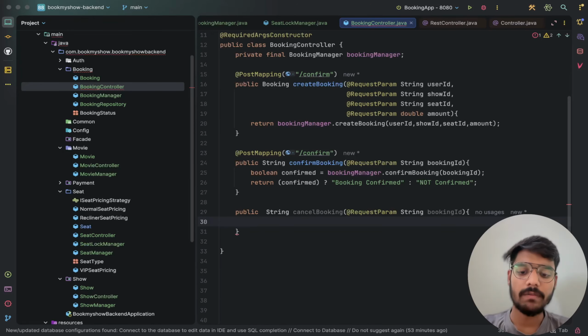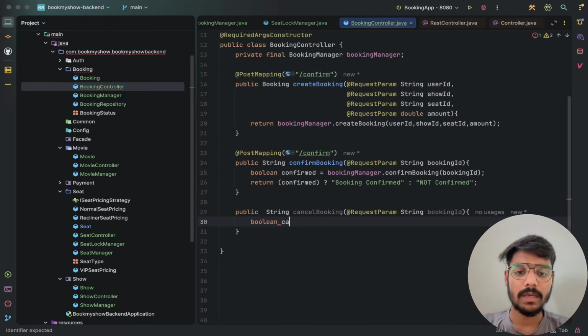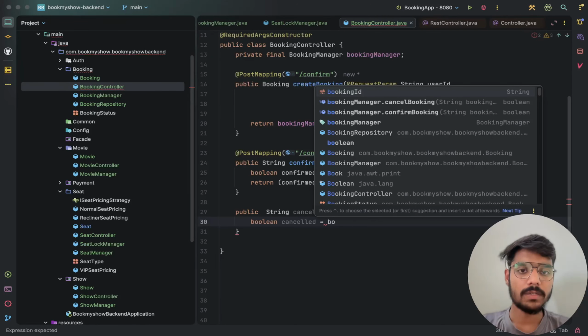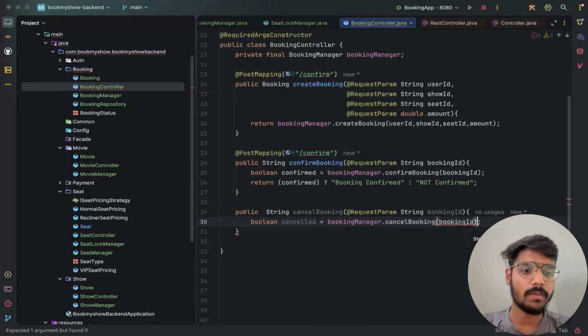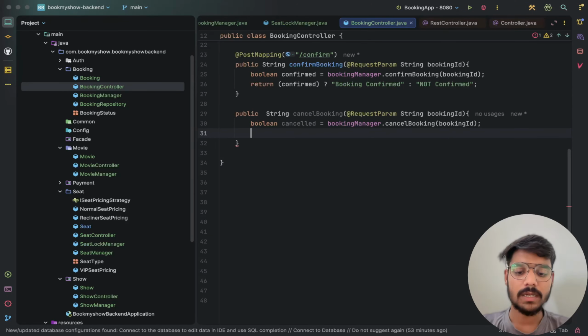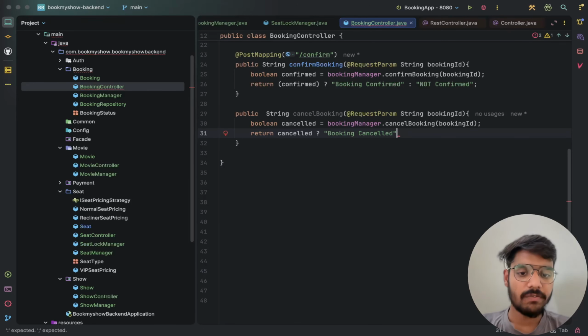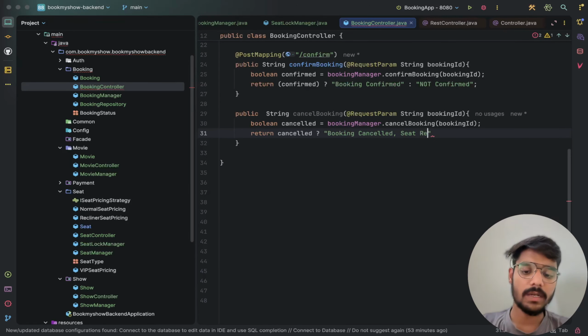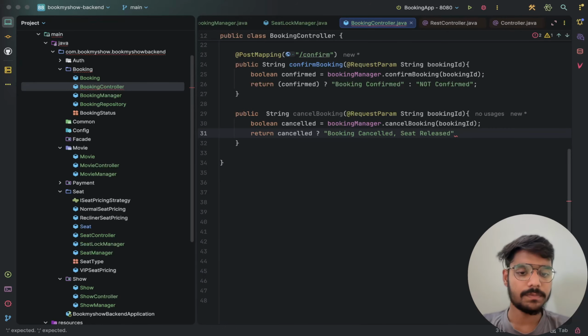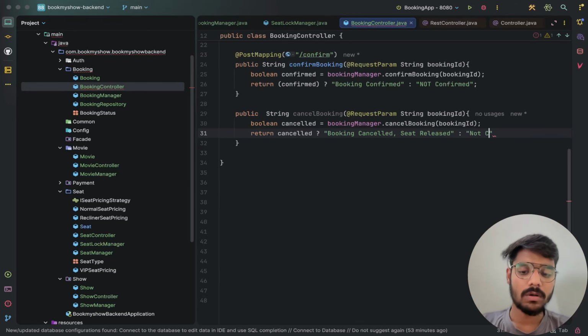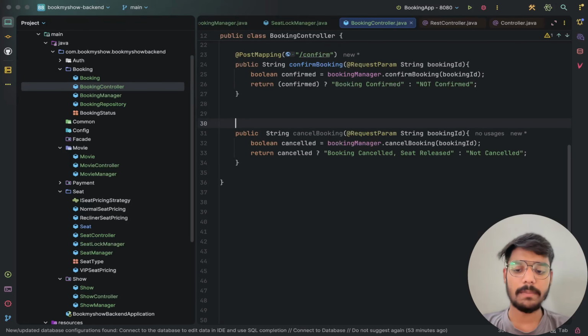So for the booking ID, we will call the boolean cancel equals BookingManager dot cancelBooking, and we will pass the ID. If the ID is passed, we will return: if cancelled, the booking is cancelled and the seat will also be released. If not, so final. That's the thing. Let me map it to the PostMapping, cancel, in string format.